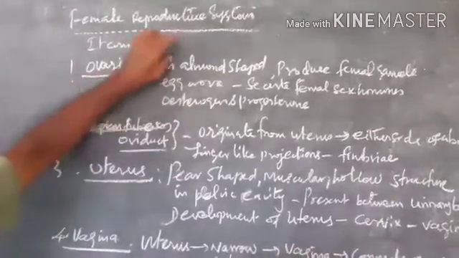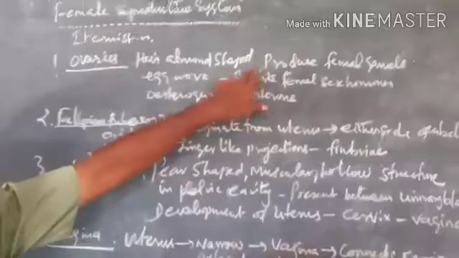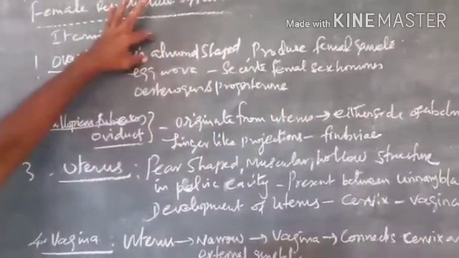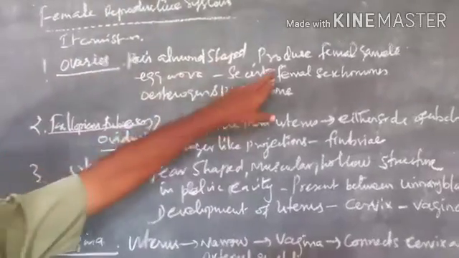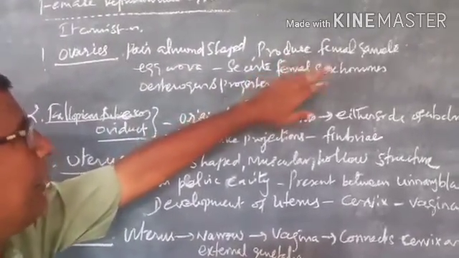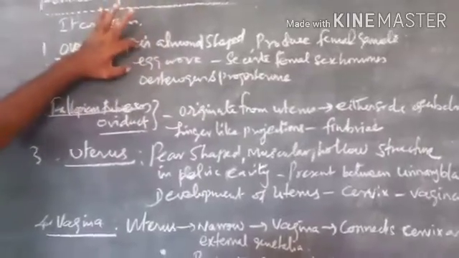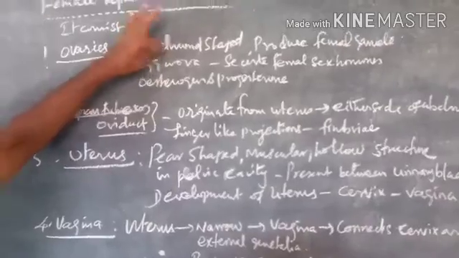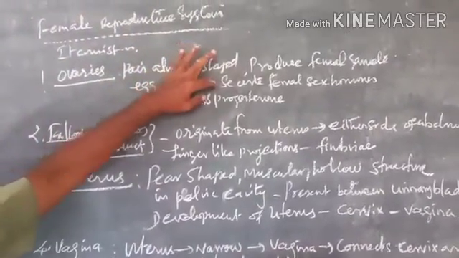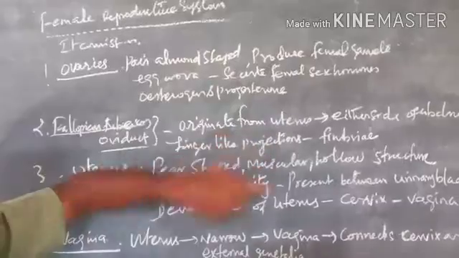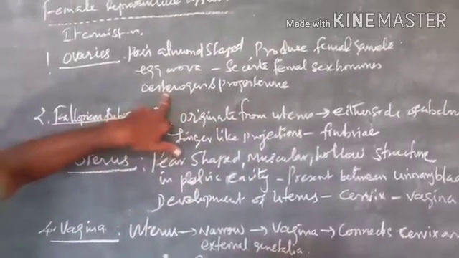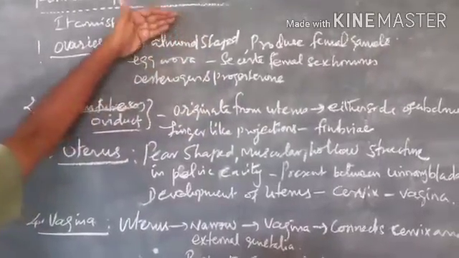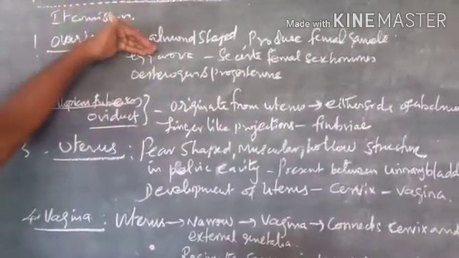A pair of almond-shaped ovaries are present on either side of the abdominal cavity, which produce a large number of female gametes, that is egg or ova. Understand? The ovaries produce the female gametes and secrete sex hormones called estrogen and progesterone. A mature ovary contains a large number of ova or eggs.